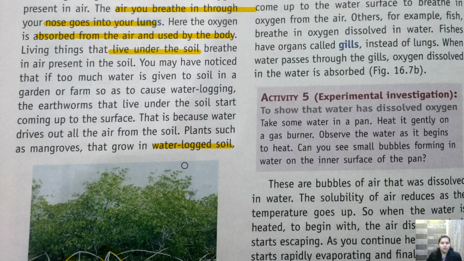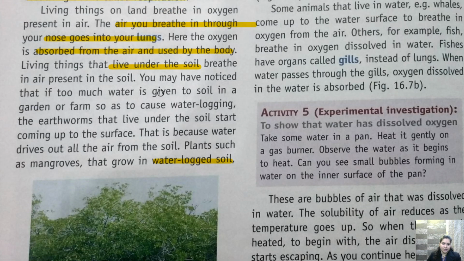Okay, so here they are talking about the same: when too much water is given to the soil in a garden or a farm, so as to cause water logging. What is water logging? जब बहुत ज्यादा पानी एक जगह पे इकट्ठा हो जाए, कीचड़ जैसा बन जाता है, then it is called water logging. So the earthworms that live under the soil start coming up to the surface.